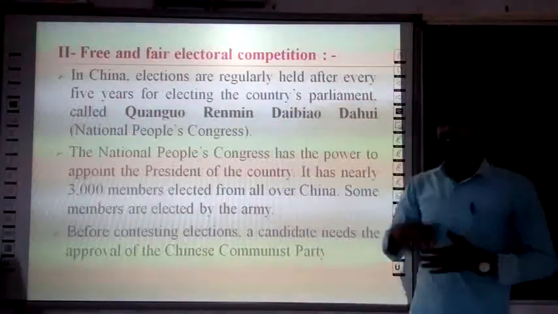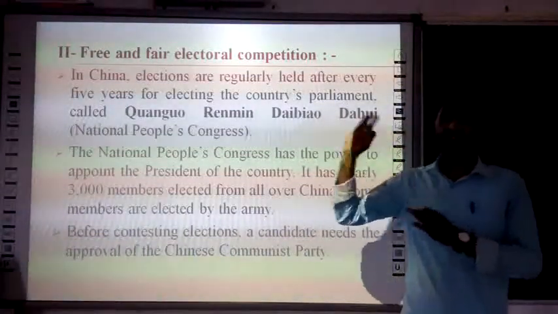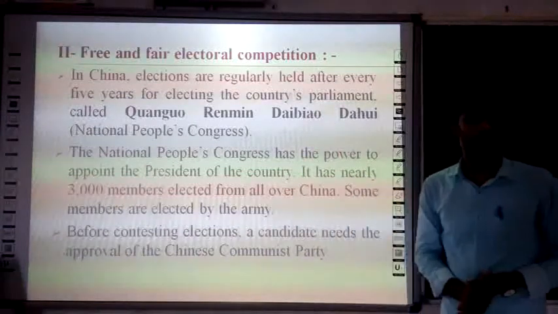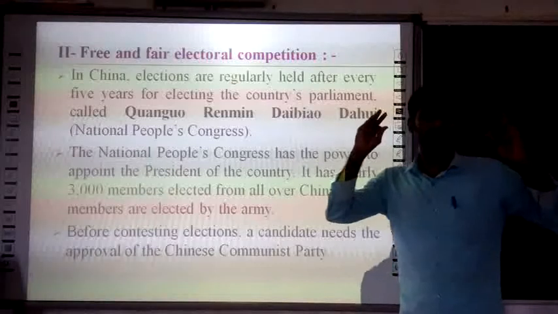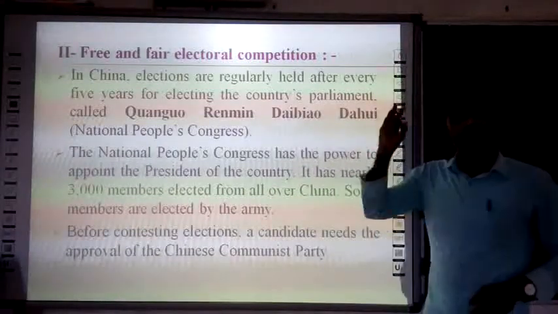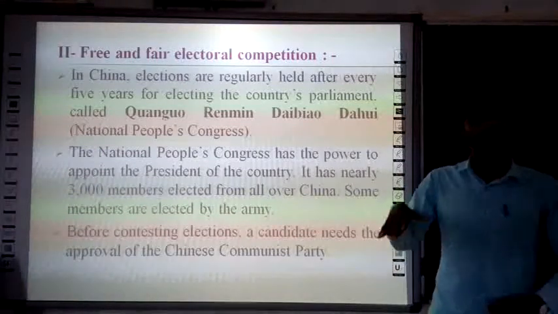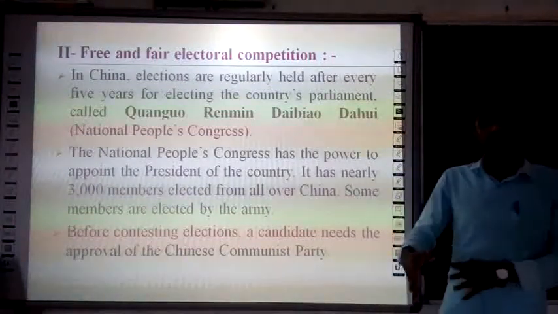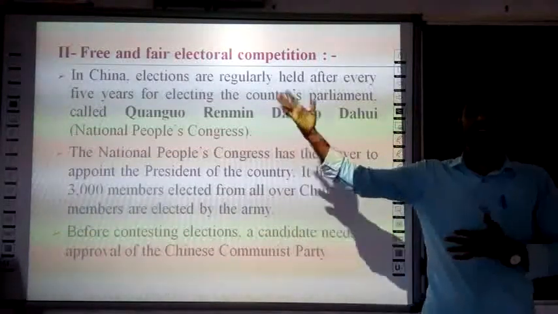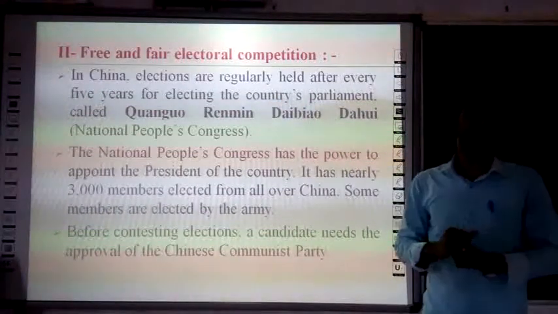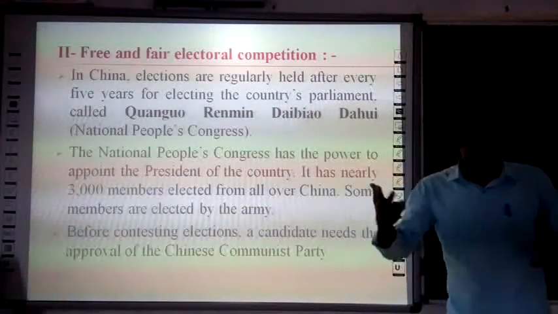Now let us learn about the second feature of democracy: free and fair electoral competition. As we know, free and fair elections are one of the features of democracy. Now let us understand what happens in a non-democratic country and how elections are conducted there. Are these elections free and fair?